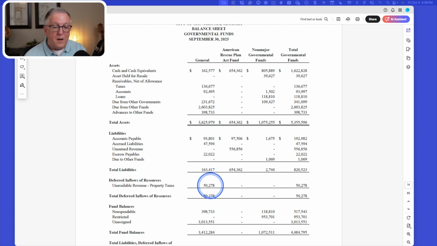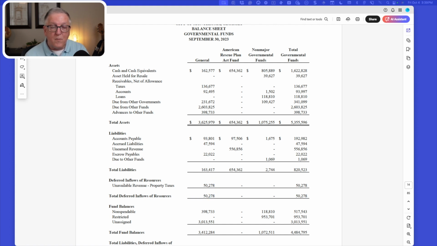Well, this is the amount of property tax revenues that have not been collected within 60 days of the year end. So if we go from September 30 and we go 60 days out, if the city hasn't collected some of these property taxes, then that portion shows up as unavailable revenue.